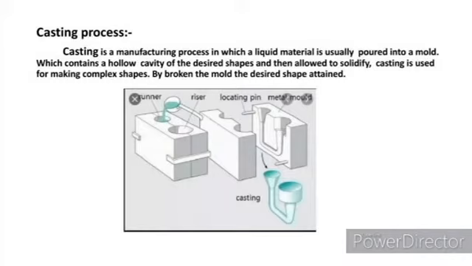Casting process. The casting process can be defined as a liquid material poured into a mold which contains a hollow cavity. First, the mold is made of sand in the desired shape we need, and it has a hollow cavity. The liquid metal is poured and allowed to cool, and then the mold is broken out and the desired shape is attained. It is called the casting process.